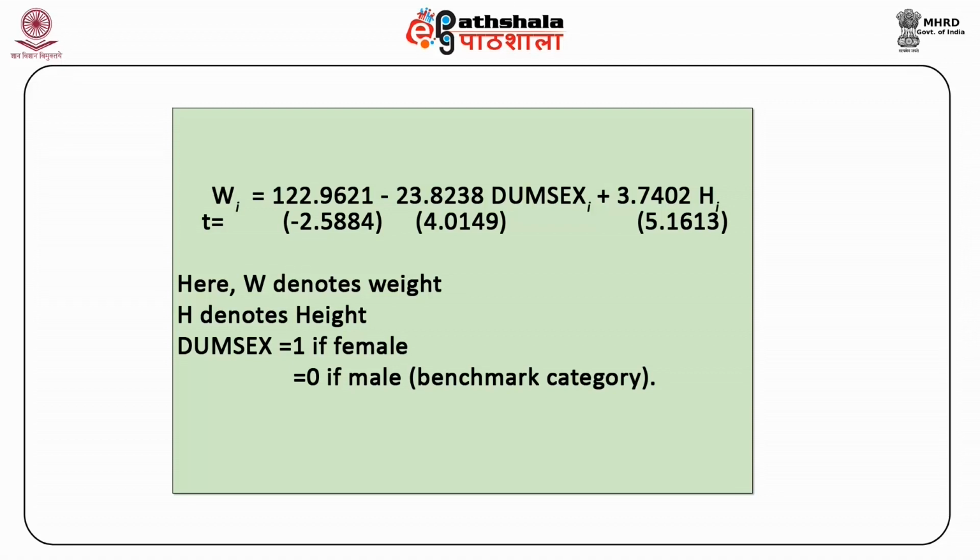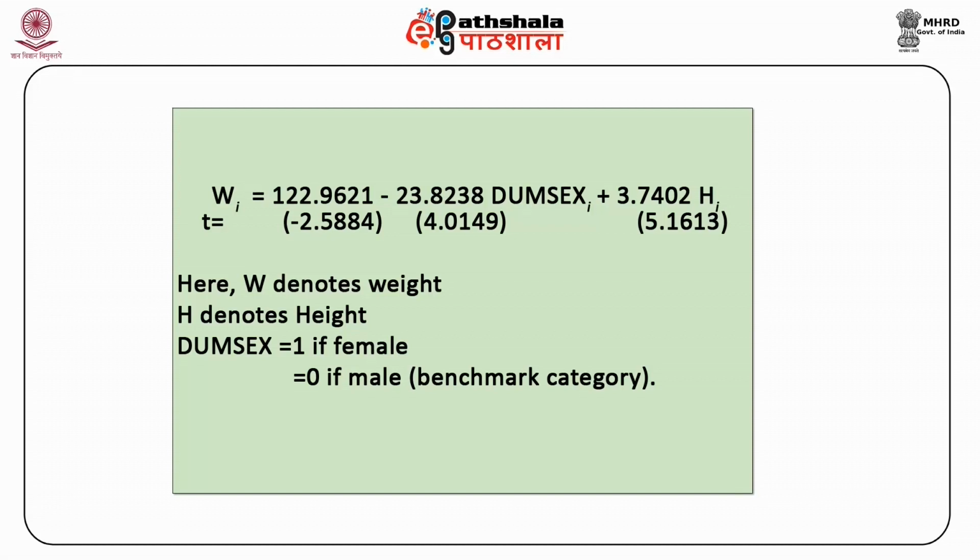That means there is a significant difference between the mean weight of the two sexes, male and female, holding height constant. The regression results show that average weight of males is greater than that of females, ceteris paribus.